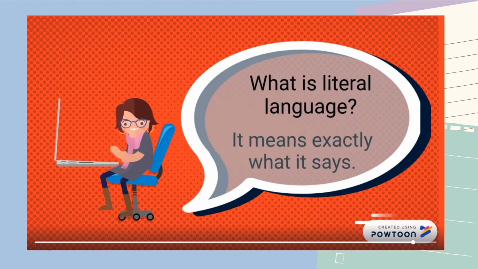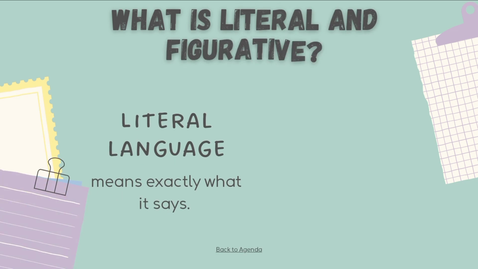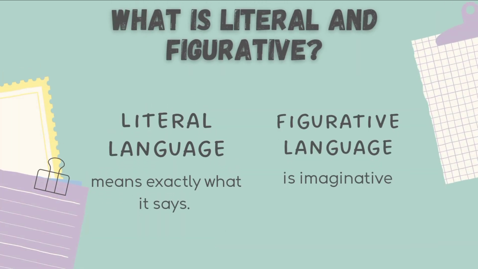Well, literal language means exactly what it says. So words can have two types of meanings, literal and figurative. Literal language means exactly what it says. It's straightforward, factual, and clear. Figurative language is imaginative and goes beyond the literal meaning or express emotions, make comparisons, or paint vivid pictures.